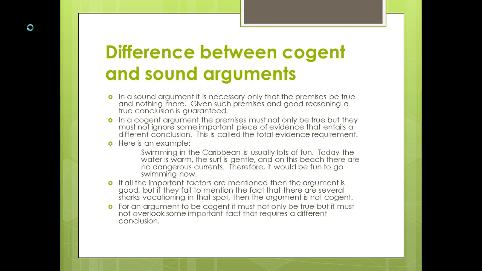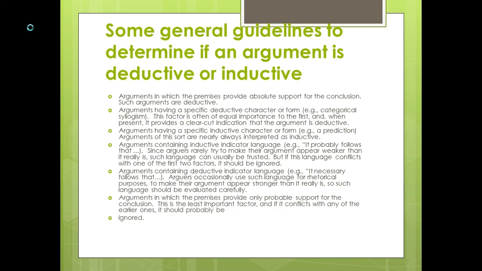Remember, deductive arguments, if I add a premise, it still remains valid. Additional premises in non-deductive or inductive arguments create a problem for us. Here are some general guidelines to determine if an argument is deductive or inductive. Arguments in which the premises provide absolute support for the conclusion, such arguments are deductive. Arguments having a specific deductive character or form, categorical syllogism. This factor is often of equal importance to the first, and when present, it provides a clear-cut indication that the argument is deductive. I'm going through these quickly, but you should study these on your own.